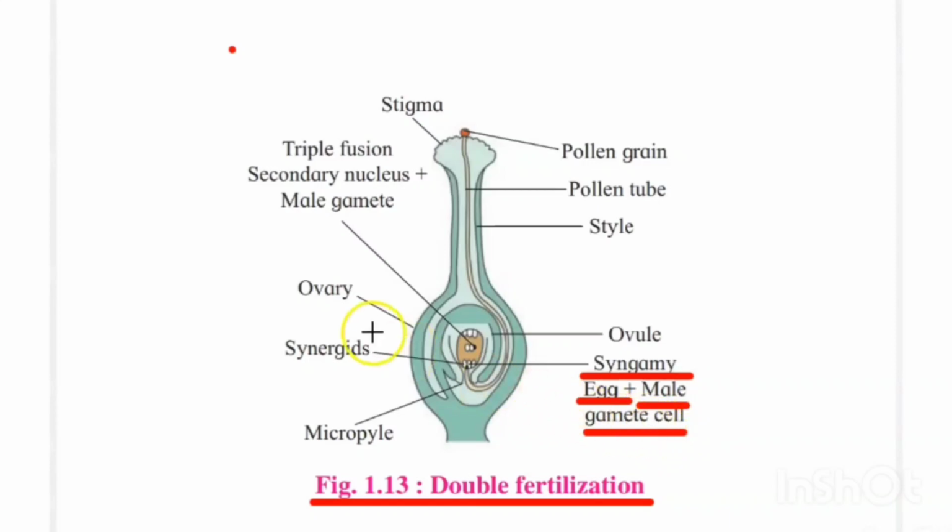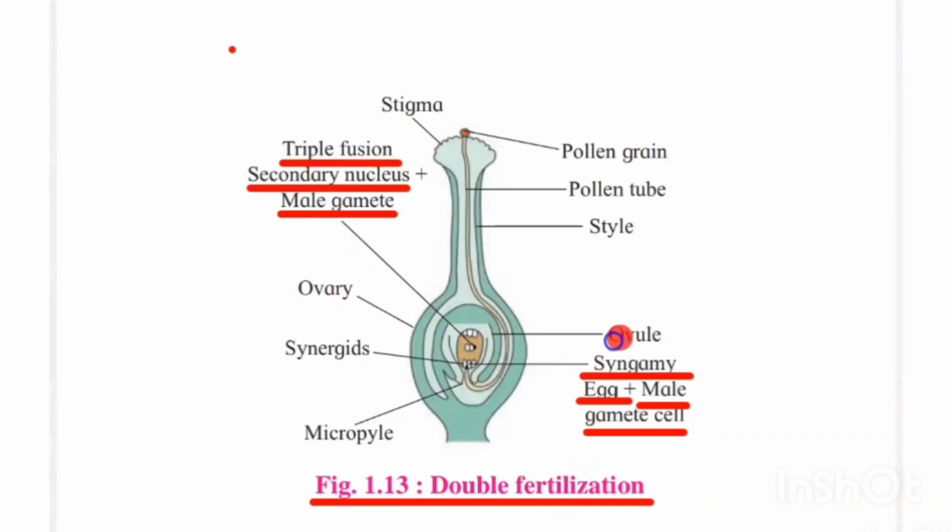And the second male gamete which is released from the pollen tube fuses with the secondary nucleus. The secondary nucleus is a part of the embryo sac. That is called triple fusion, or also called second fertilization. So in this way, in the angiospermic plant, fertilization occurs twice.